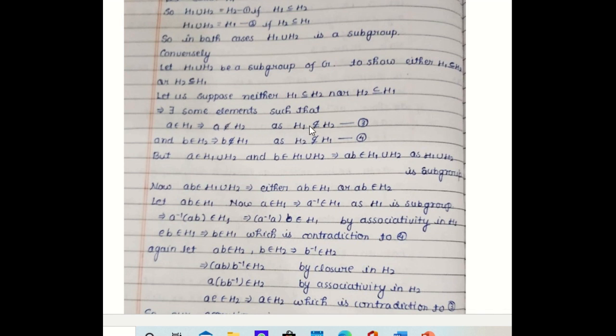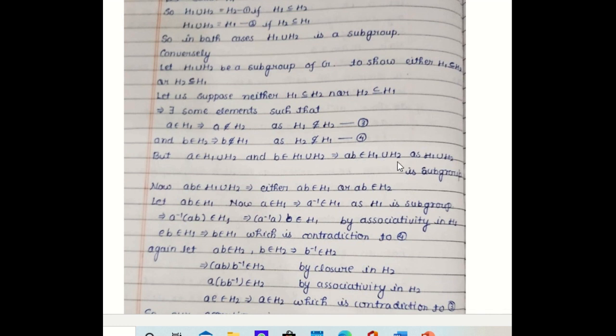So B belongs to H2, but B is not in H1 since H2 is not contained in H1. But in both the cases, A belongs to H1 union H2 and B belongs to H1 union H2, because for union, the element should be in either of the subgroups, H1 or H2.